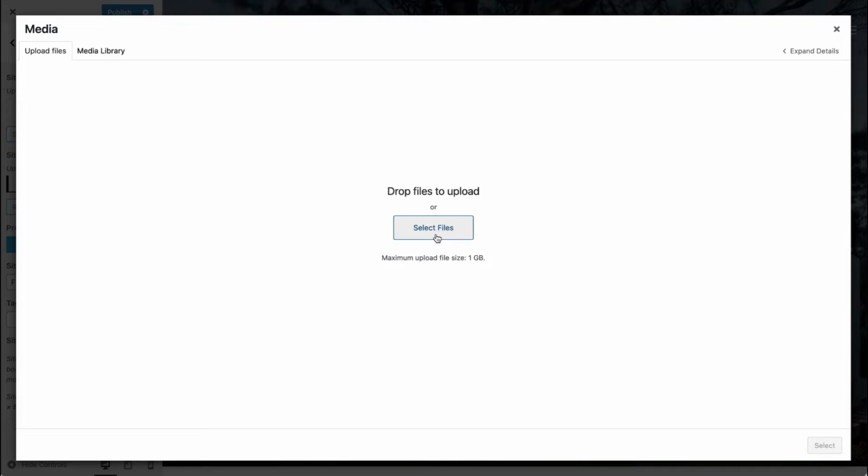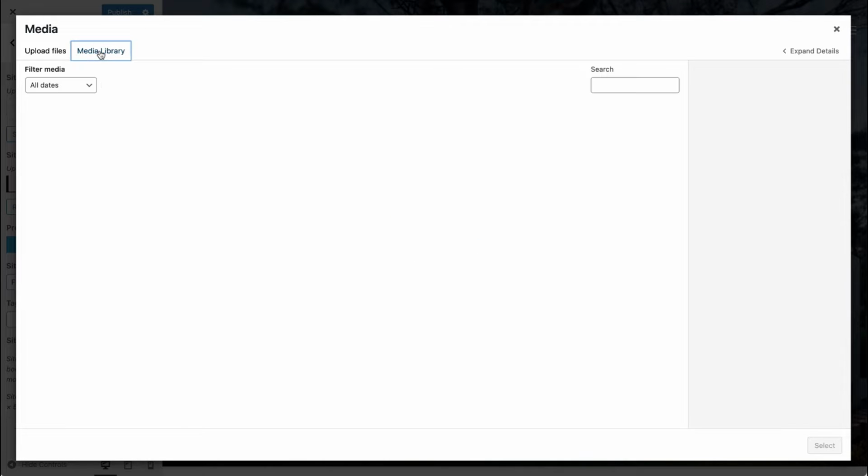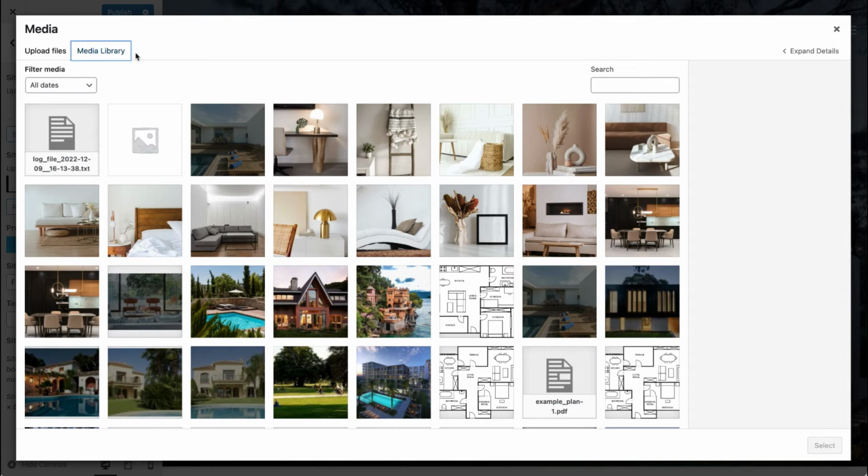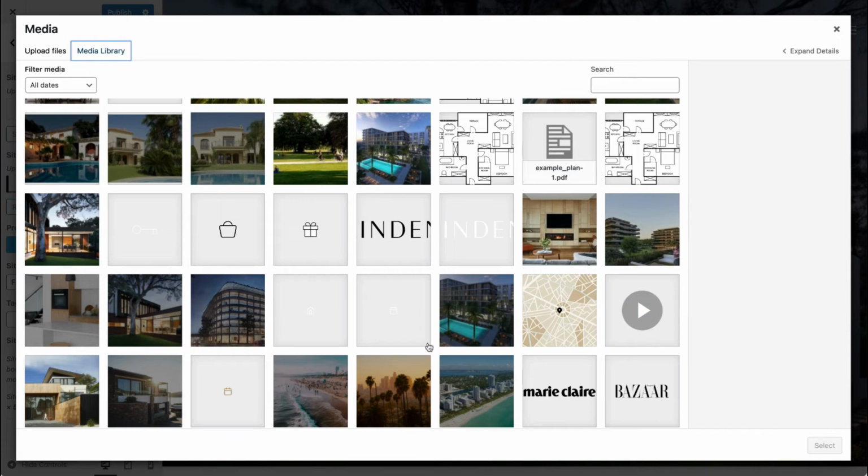SVG file will look sharp on each screen, including Retina displays. So yeah, the suggestion is to upload SVG files as your logo, or you can choose an existing file from a media library. Simply go to the media library and choose a file from here.